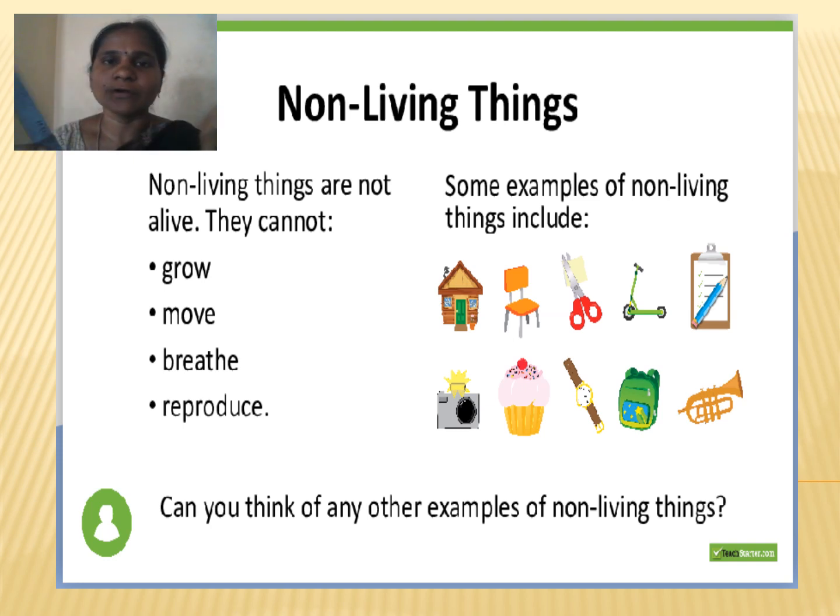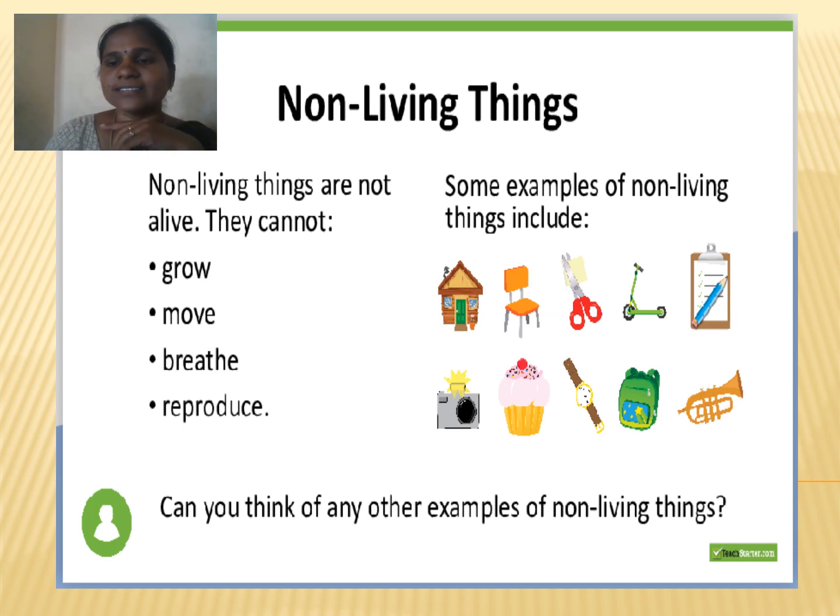Can it reproduce? Is the scale giving one more scale? No. Is it taking breath? No. So that's why the scale is a non-living thing. Can you think of any other examples of non-living things? Find them in your surroundings and make a list of living things and non-living things.